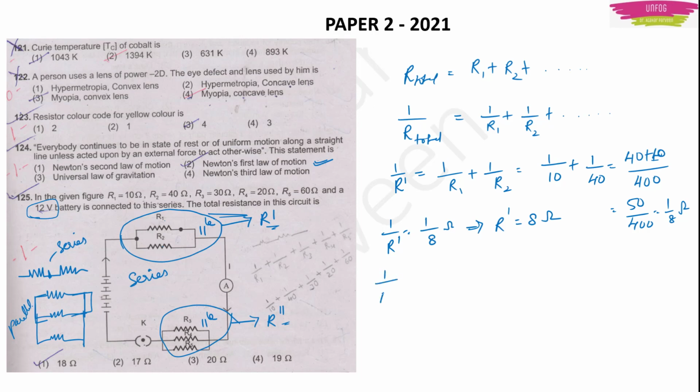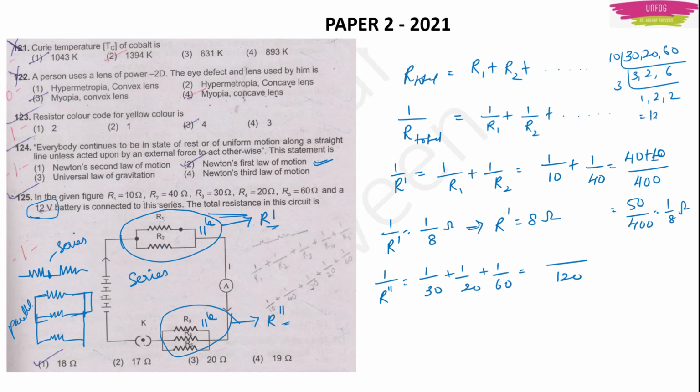Similarly, if I want to find 1 upon R2 dash, I will do 1 upon 30 plus 1 upon 20 plus 1 upon 60, which will be equal to, 120 will be the LCM, right? How do you do the LCM? You take 30, 20 and 60 and find the LCM. 10 3s are 30, 10 2s are 20, 10 6s are 60, then 3 1s are 3, 3 2s are 6, 2 2s are 4, 4 3s are 12, 12 10s are 120.